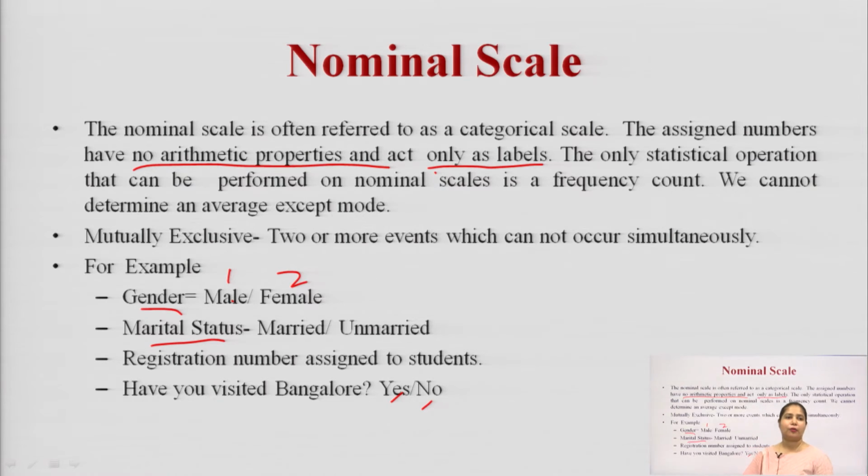The only statistical operation that can be performed on the nominal scale is frequency. You can just measure the frequency or the percentage. If you talk about how many male or female customers you have, this is only related to counting the frequency or percentage. And if you talk about measures of central tendency like mean, median, mode or the average, you can only calculate the mode. So, very few statistical analyses are used on the nominal scale.